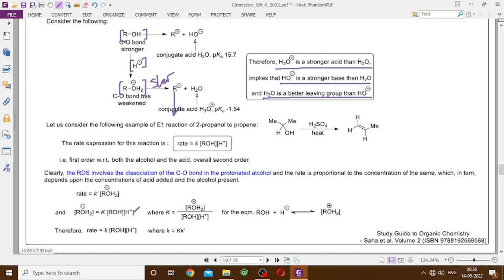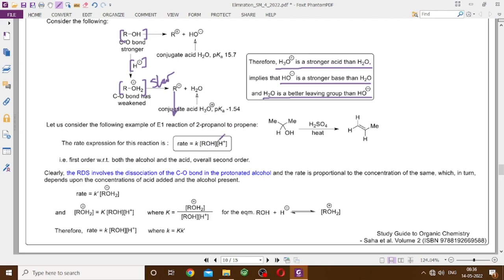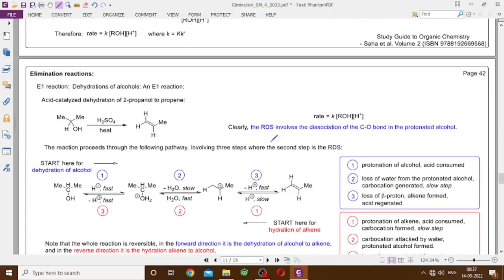but eventually you will reach the same conclusion, where rate is equal to a constant multiplied by ROH multiplied by H plus. Don't think from this that it is a bimolecular reaction. The reaction is unimolecular because the protonated alcohol is the only molecule involved in the RDS, but this is a second order reaction, first order with respect to alcohol, first order with respect to acid catalyst.